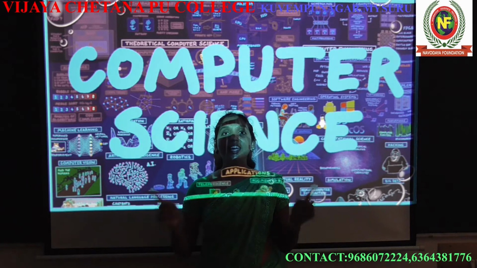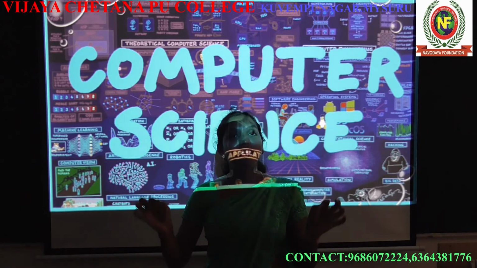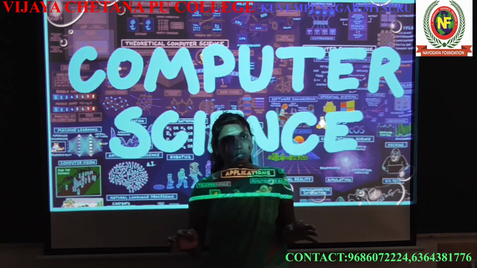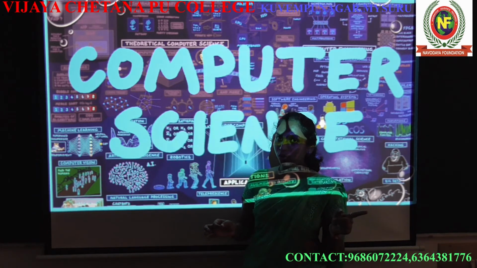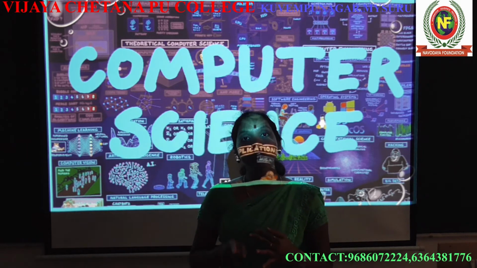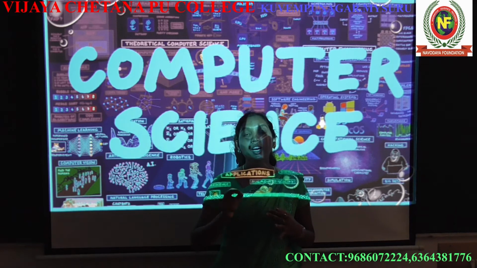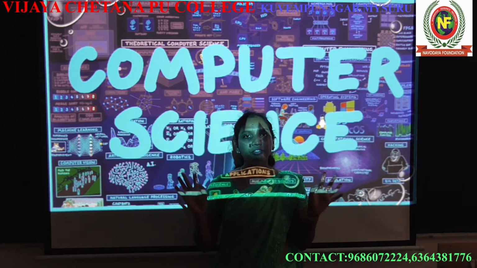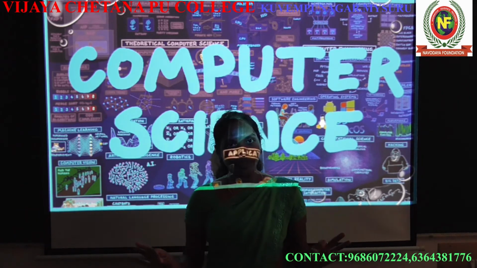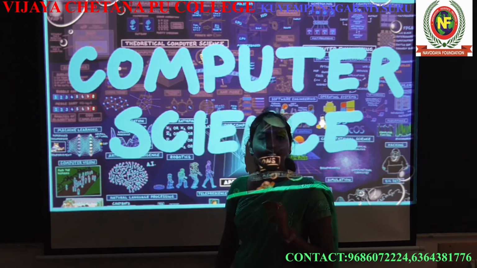There is no difference in any field, because every field needs a computer. There is no particular field that uses a computer, every field uses it. That's why every student will learn the computer, right?